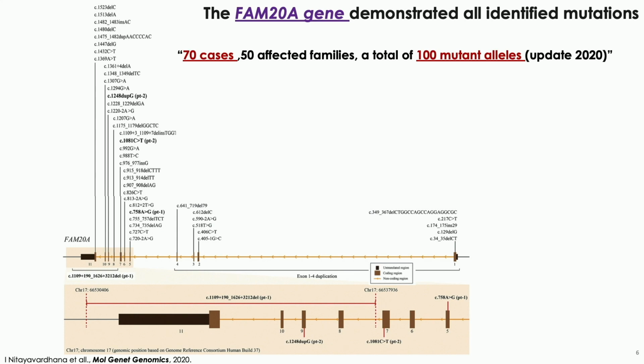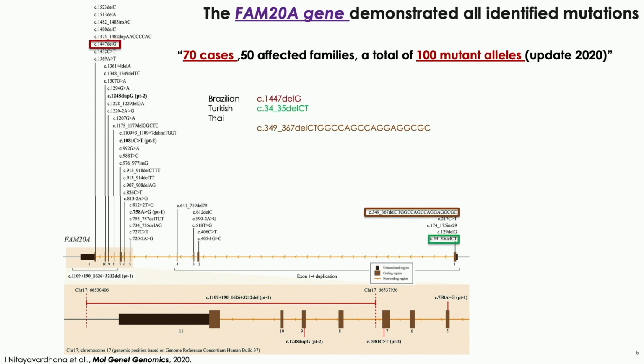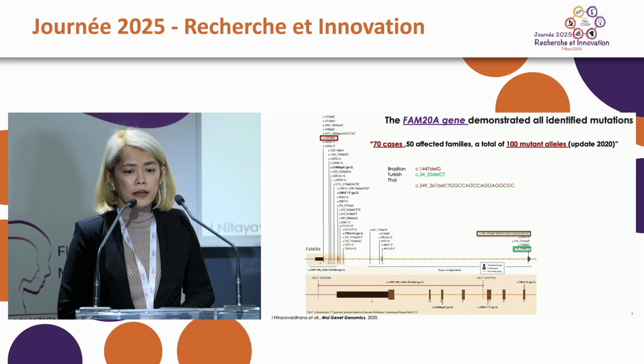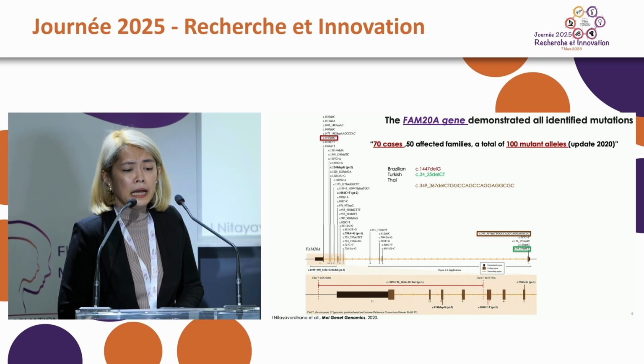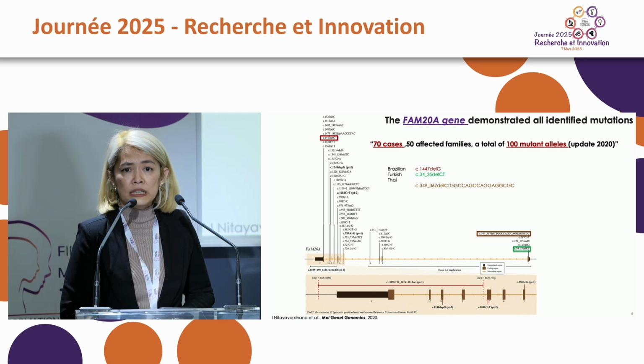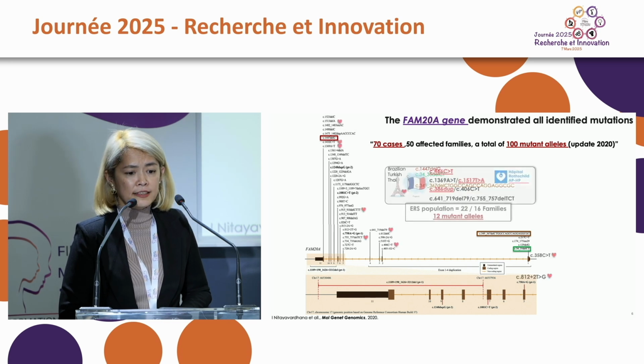Since the update in 2020, we found that 70 cases have been published, affecting 50 families. And the total of mutations that have been found is 100 mutated alleles. Most of the patients in whom a lot of mutations were found are Brazilian, followed by Turkish and also Thai. And how about in France?